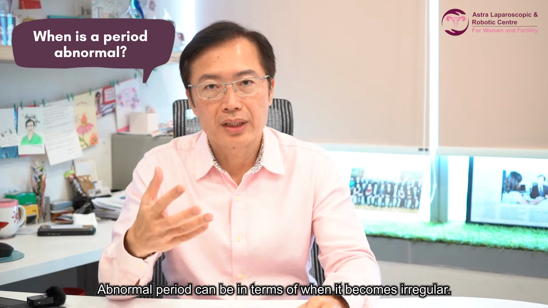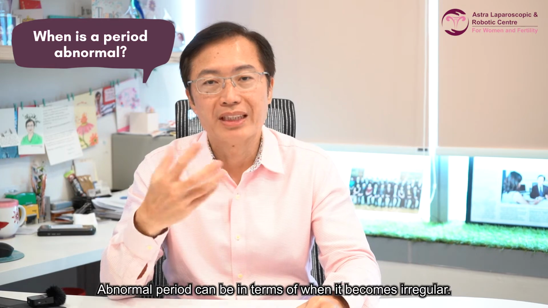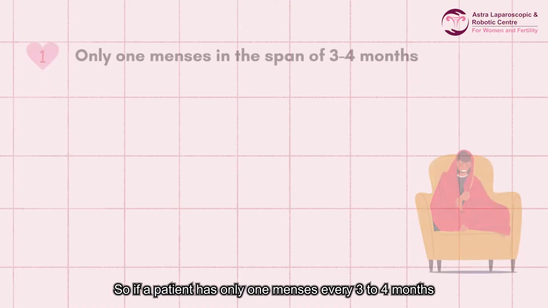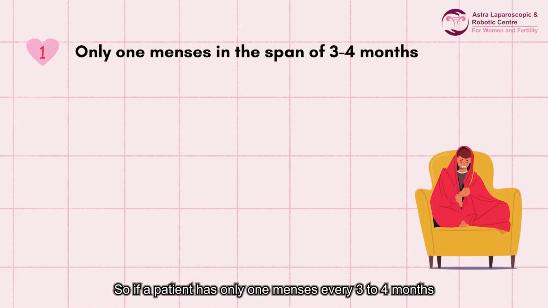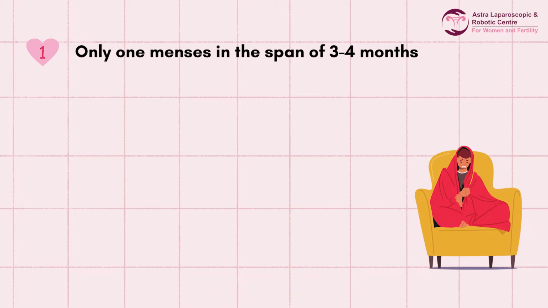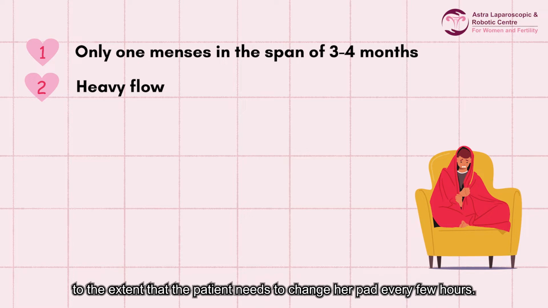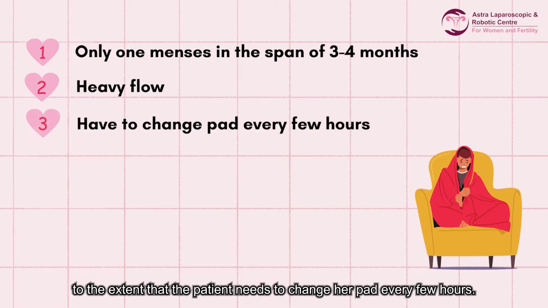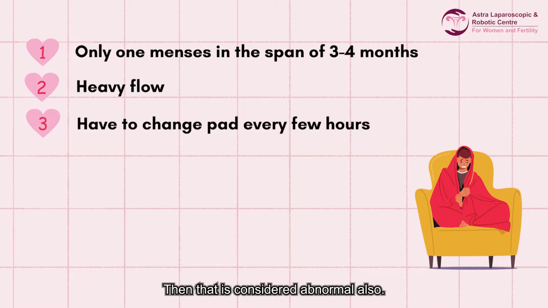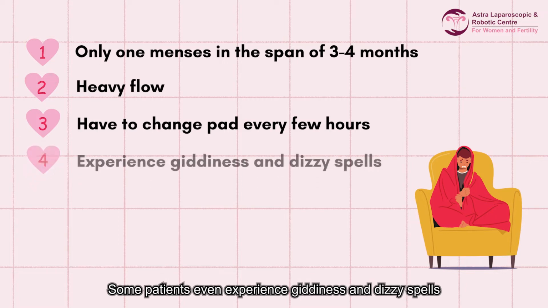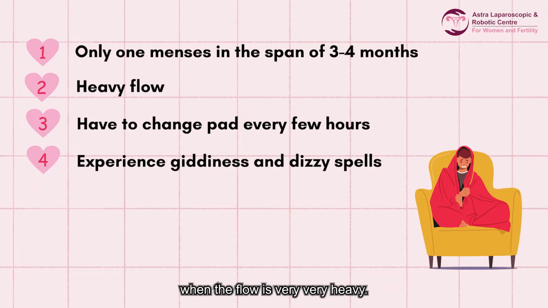An abnormal period can be in terms of when it becomes irregular. So if a patient has only one menses every 3 to 4 months, that is also considered to be abnormal. Abnormality can also be when the flow is very heavy, for example. If the flow is heavy and is associated with the passage of clots, to the extent that the patient needs to change the pad every few hours, then that is considered abnormal. So some patients even experience giddiness and dizzy spells when the flow is very, very heavy.